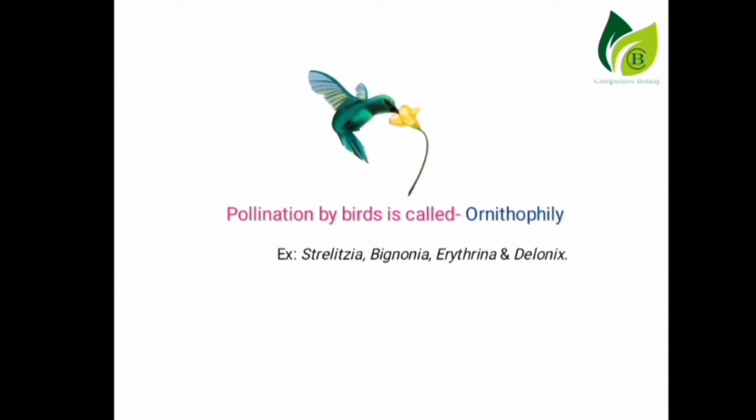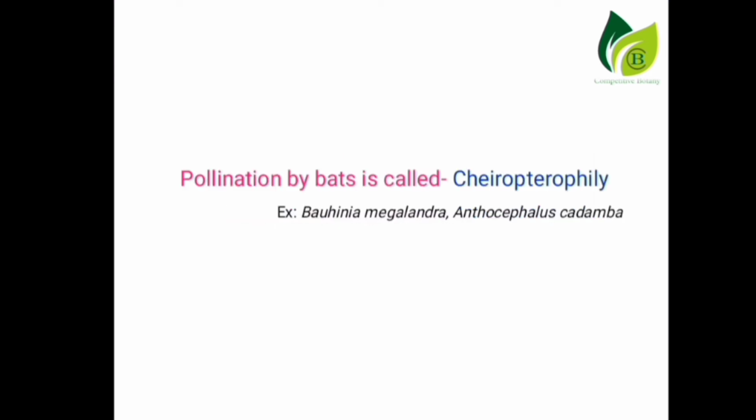Okay, so let's see the next category, ornithophily. Pollination that occurs by birds is called ornithophily. Generally, it occurs by small birds like hummingbirds. Example, Strelitzia, Bignonia, Erythrina and Delonix. Next, coming to chiropterophily. If pollination occurs by bats, it is called chiropterophily. Generally, flowers open during night. Flowers are scented and produce plenty of nectar. Example, Bauhinia, Adansonia and Anthocephalus kadamba.